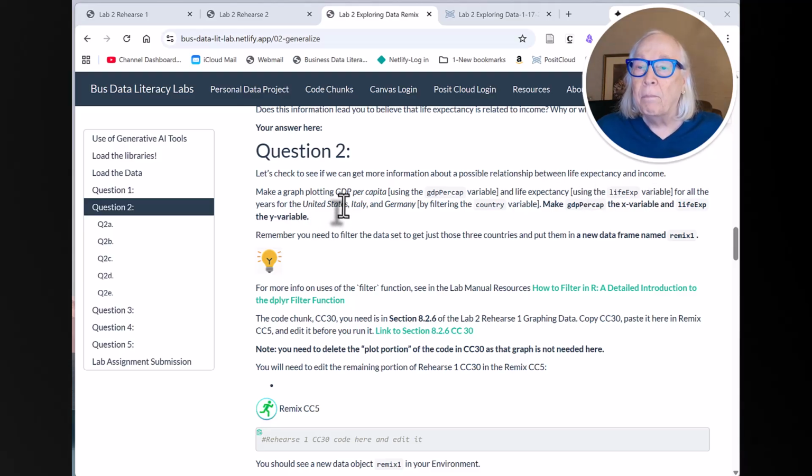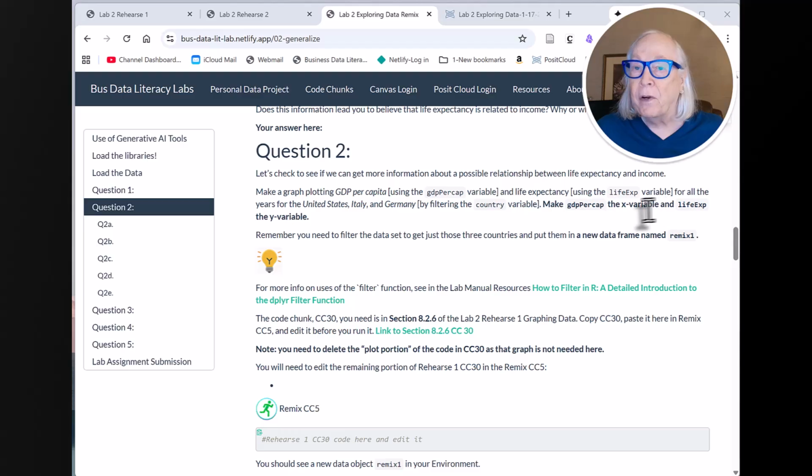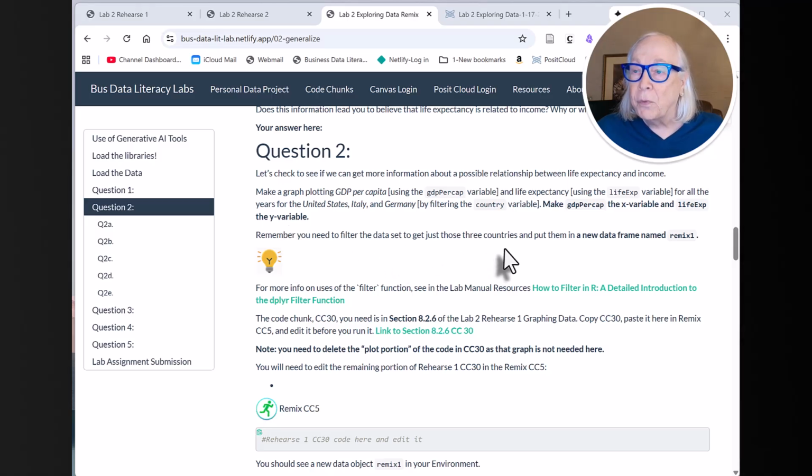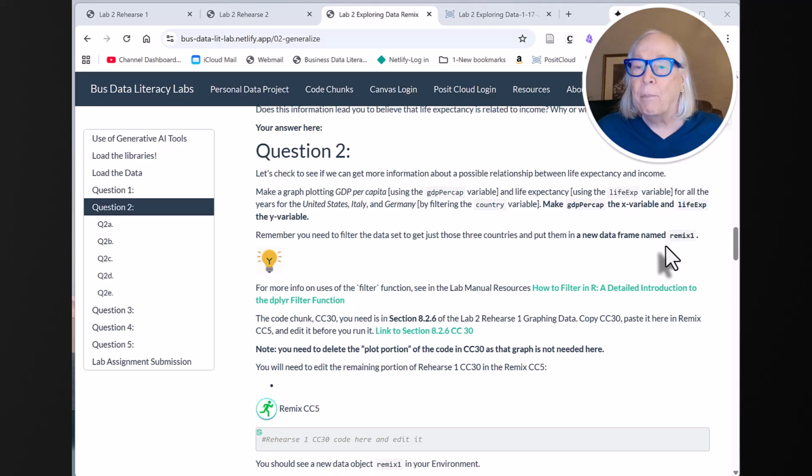We're going to make a graph plotting GDP per capita, which is a variable we used in question one, and life expectancy, using the life expectancy variable, for all the years for three countries, United States, Italy, and Germany, by filtering the country variable. And it said later on, make GDP per cap the X variable and life expectancy the Y variable. And it says, remember, you need to filter the data just to get those three countries and put them in a new data frame that we want to call Remix 1. A lot of students miss that part.